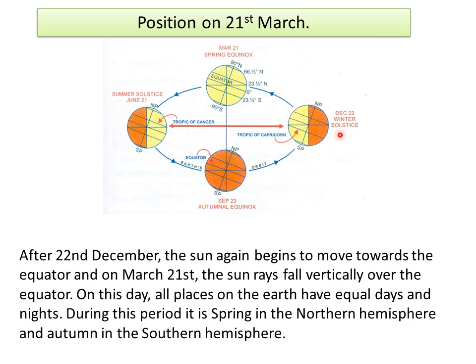After 22nd December, the sun again begins to move towards the equator, and on March 21st, the rays of the sun fall vertically over the equator. On this day, all places on the earth have equal days and nights. During this period, it is spring in the northern hemisphere and autumn in the southern hemisphere.